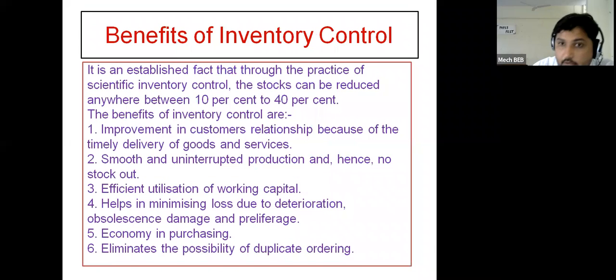Okay. The next, benefits of inventory control.